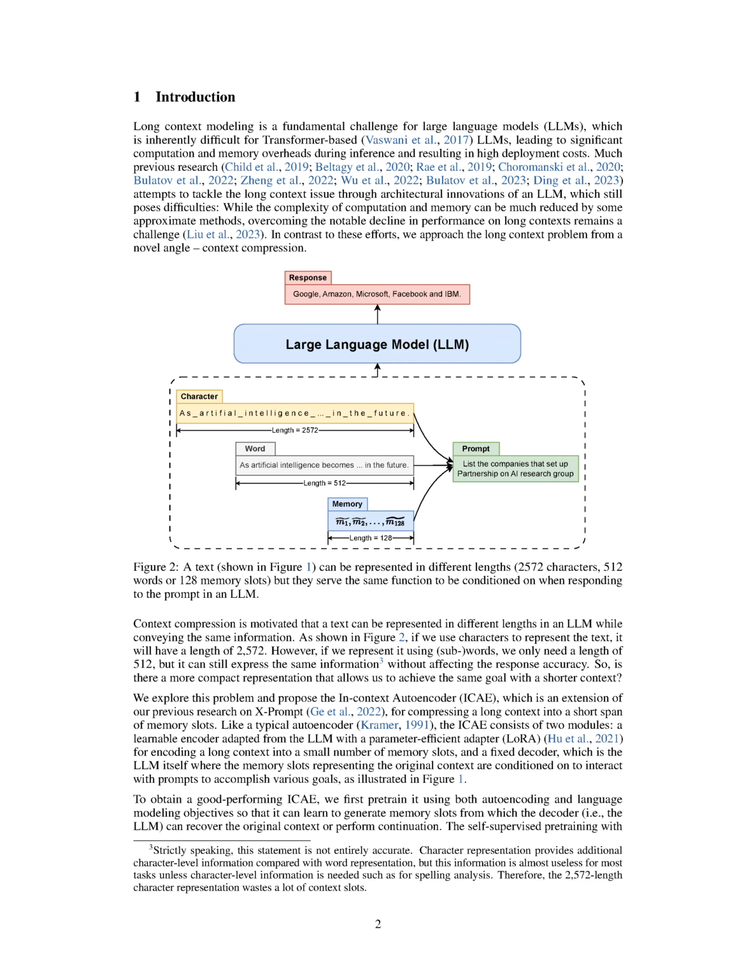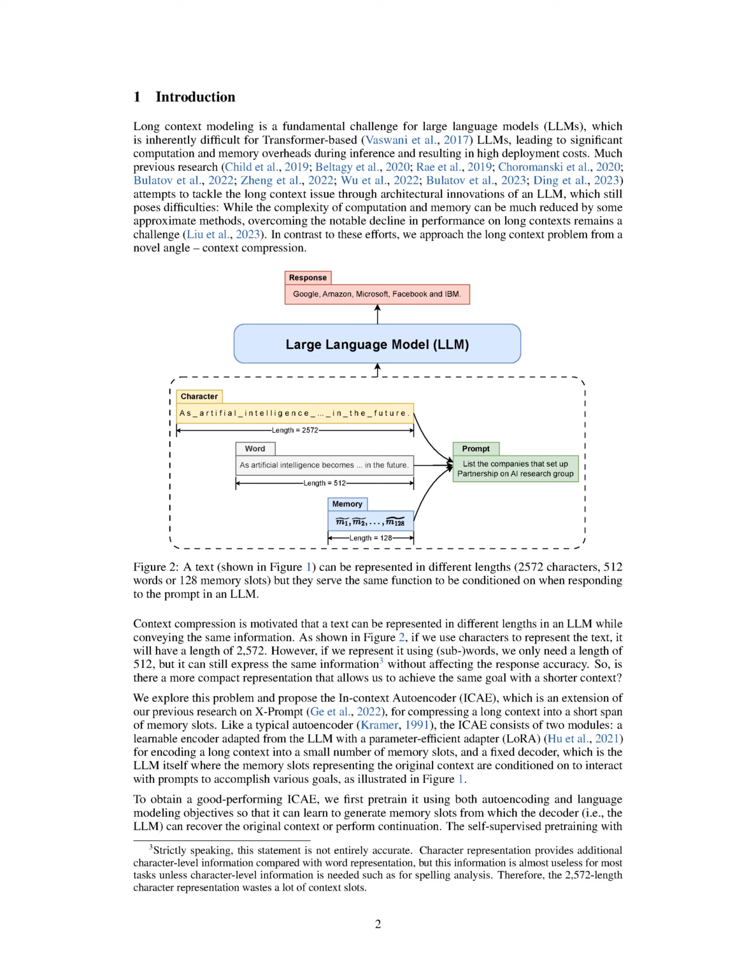2. To the best of our knowledge, we are the first to propose the pre-training and fine-tuning paradigm for context compression in LLMs. We observe that extensive self-supervised learning, i.e., autoencoding and language modeling, in the pre-training phase is very helpful to enhance the ICAE's capability to encode the original context into compressed memory slots. This pre-training process may share some analogies with humans enhancing their memory capacity through extensive memory training, which improves the brain's memory encoding capabilities, implying a novel perspective on working memory in the context of LLMs and artificial general intelligence, AGI.